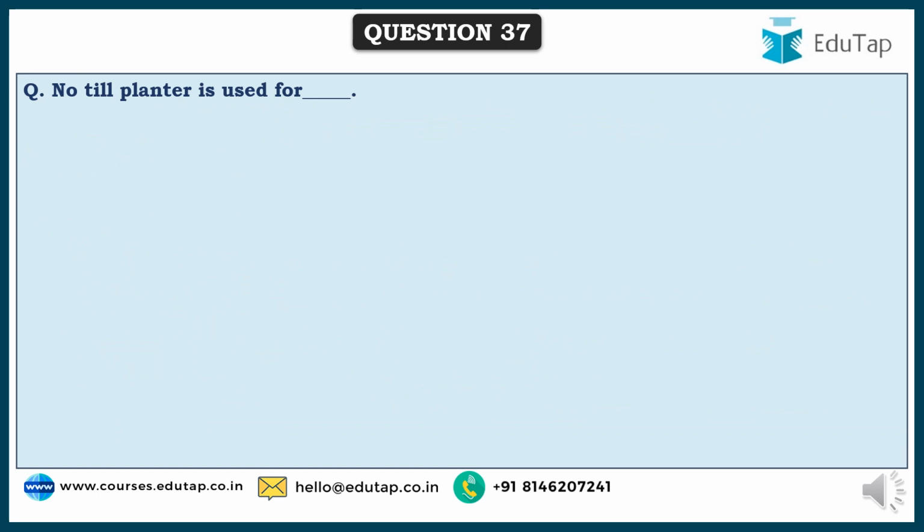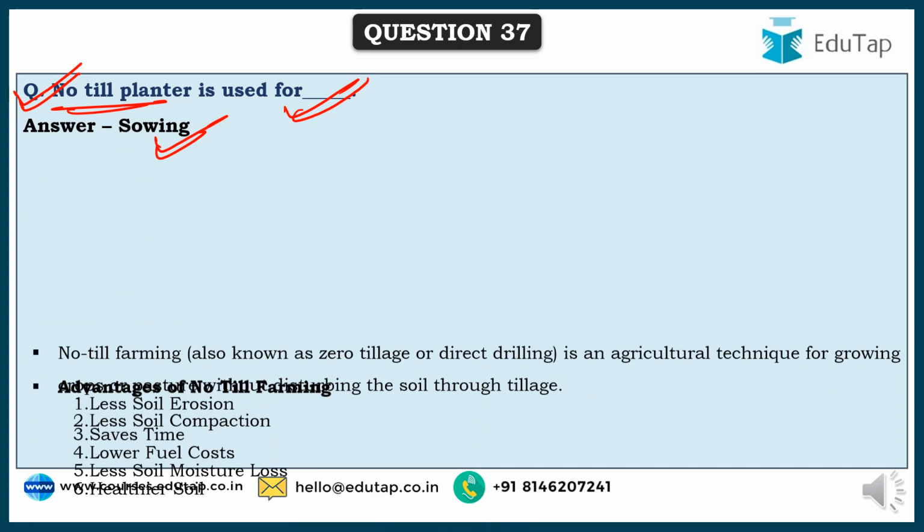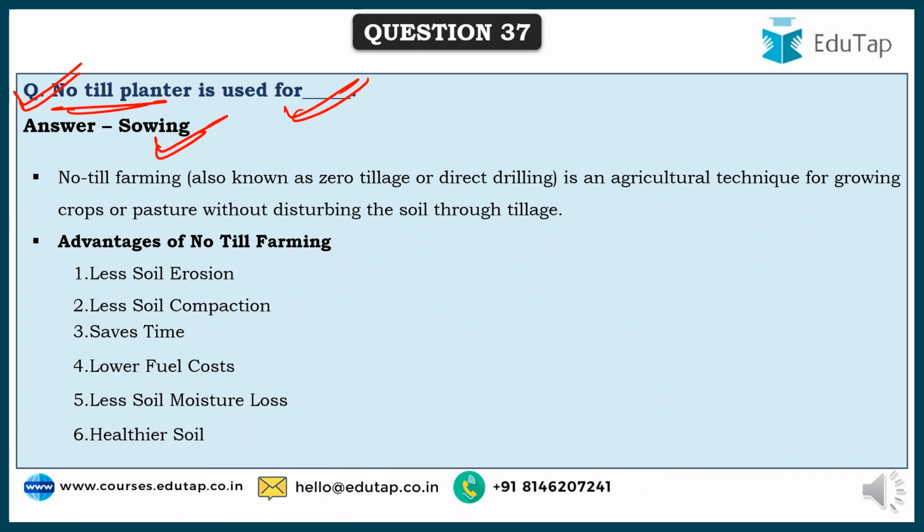Here comes the next question. No-till planter, it is an implement again from agriculture engineering question. No-till planter is used for, what is this used for? It is used for sowing. It's a planter, and no-till, without any tilling, with the help of that planter, sowing is done. This no-till farming is also known as zero tillage or direct drilling. It is an agriculture technique for growing crops or pastures without disturbing the soil through tillage, that is zero tillage.